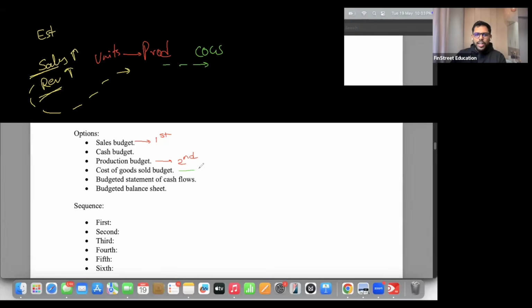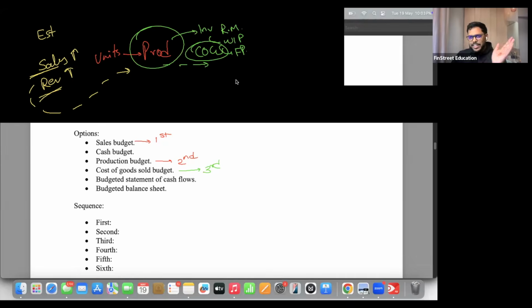COGS. You can put it third. Once you know production, you have to consider all the inventory, which is in raw material format, work in progress format, and finished product format, and come up with what will be your COGS. Okay, cost for specific goods that you're estimating to be sold. So this will be your third budget. Next, once COGS is done, what do we get? Last budget in this chronology. Think carefully.